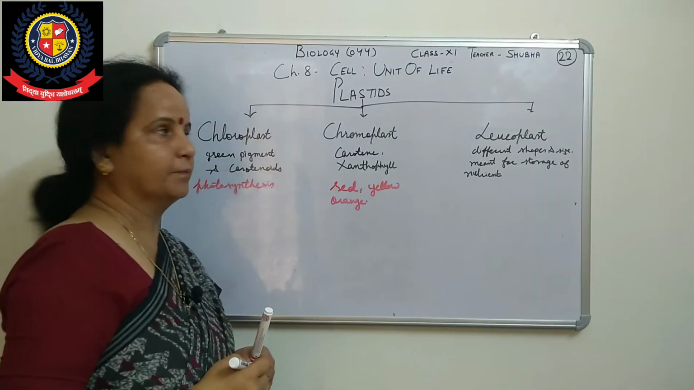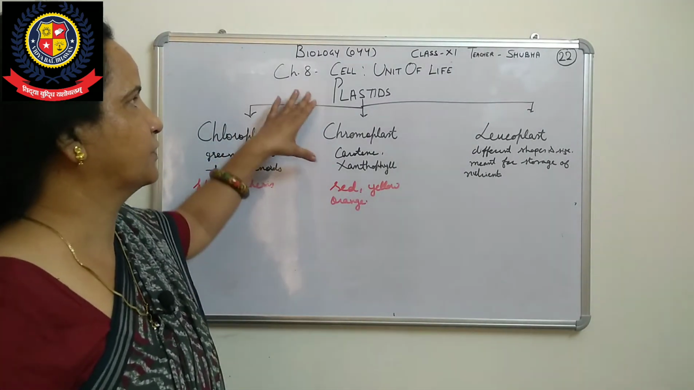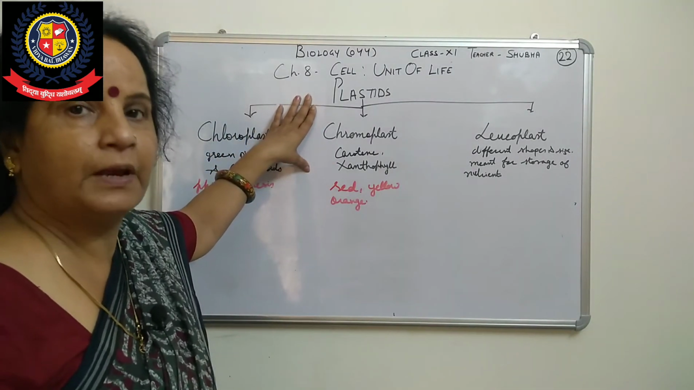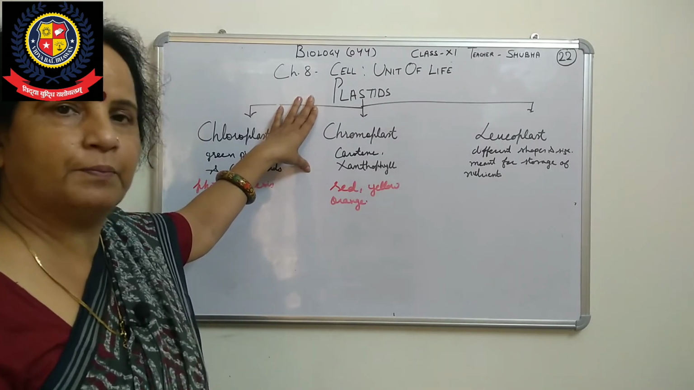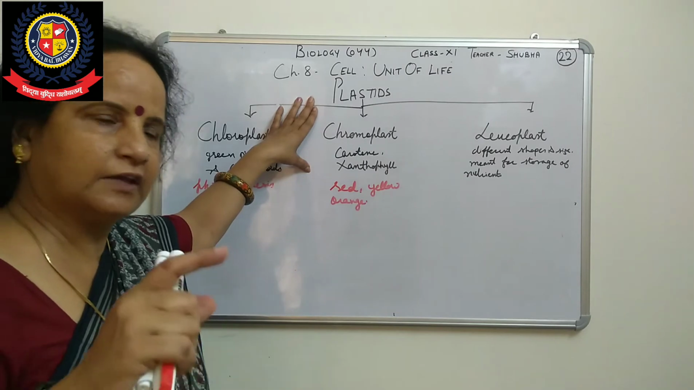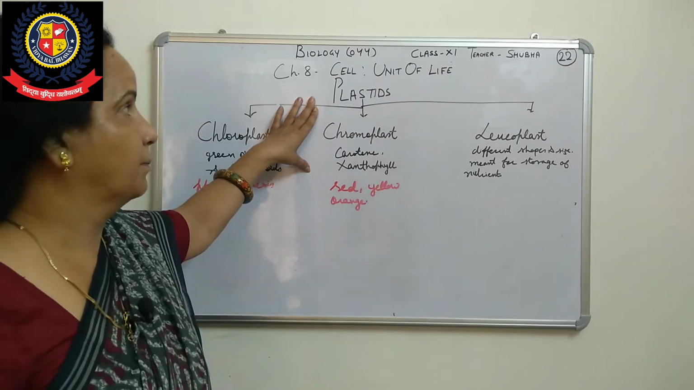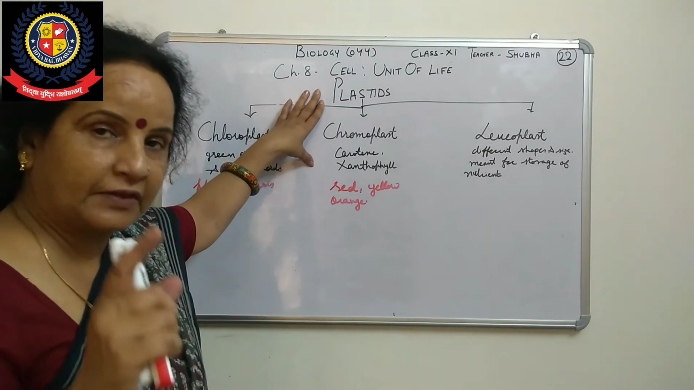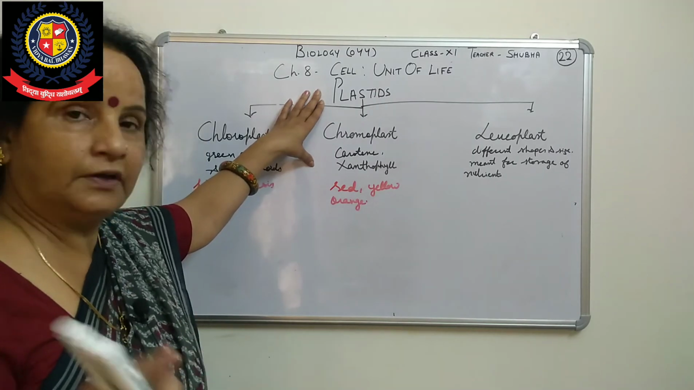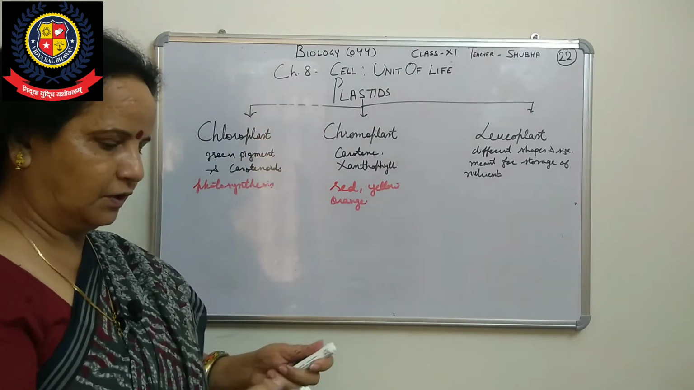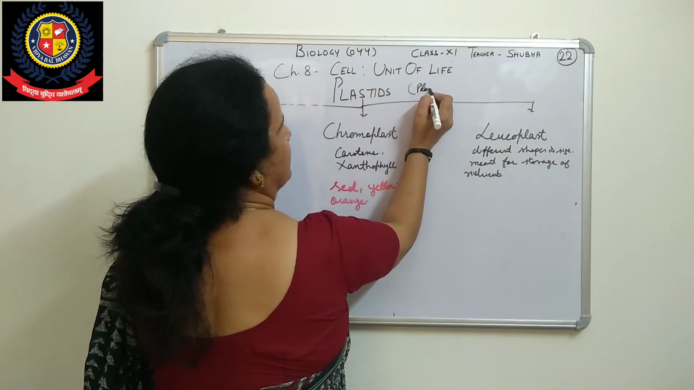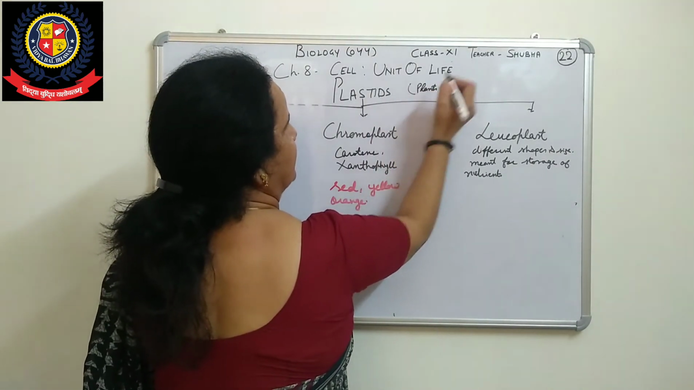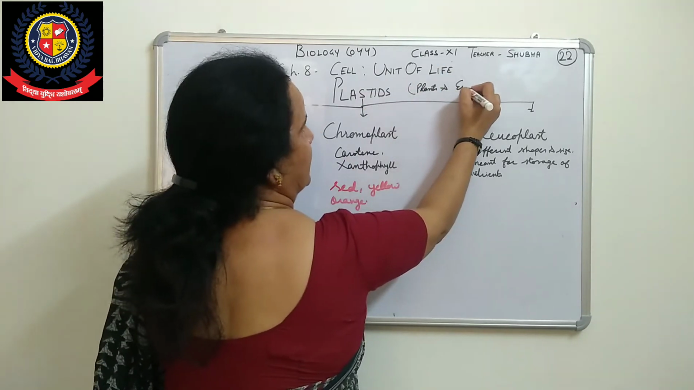Are you getting it? We are talking about plastids, which are one of the unique features of the plant cell. Mitochondria are common, found in plant cells as well as animal cells. But plastids are absent in animal cells. They are present in plants and in euglenoids.